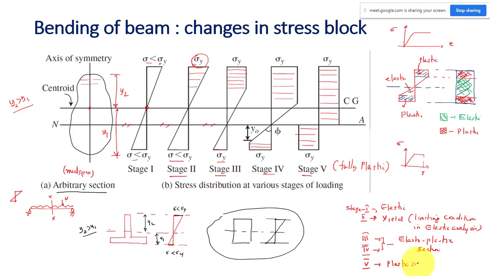So like this the stress block is changing from linear elastic to yield, then partially elastic and partially plastic, then fully plastic. So this is the limiting condition for plastic analysis.